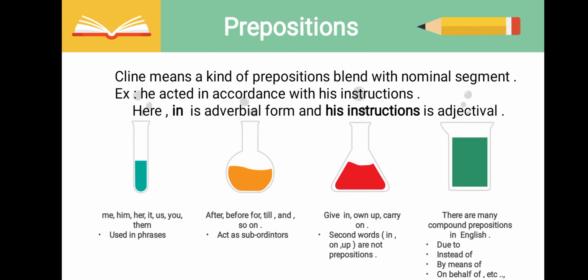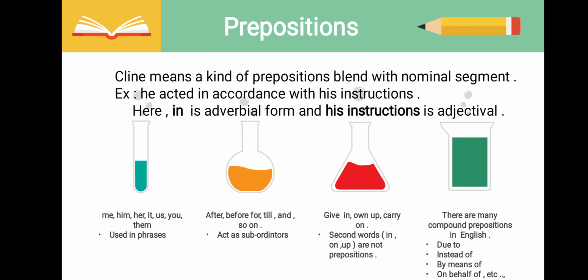After, before, for, till, and so on: these are acting as subordinators. Give in, own up, carry on. Here, the second words in, on, up are not prepositions but part of the verb. There are many compound prepositions in English. For example, due to, instead of, by means of, and so on.